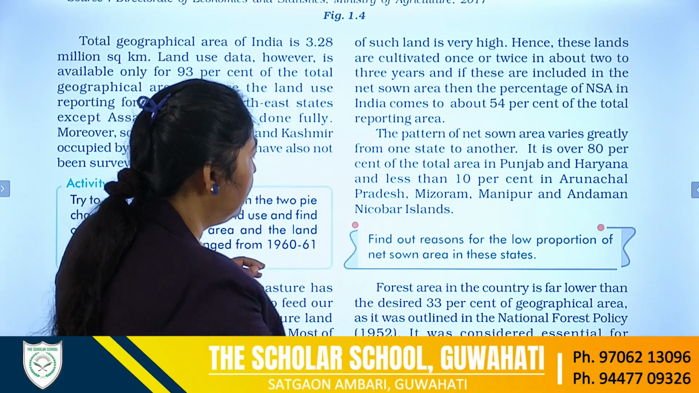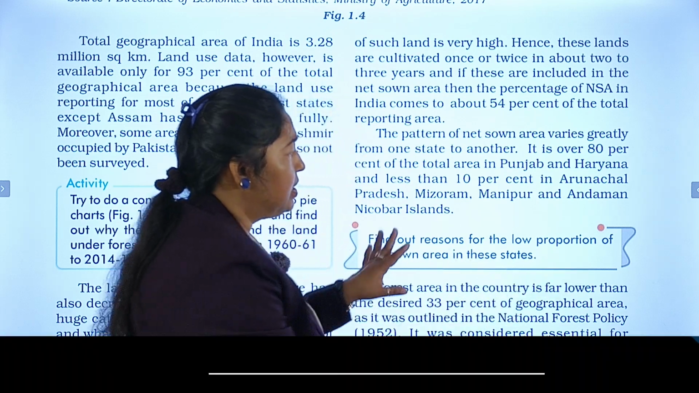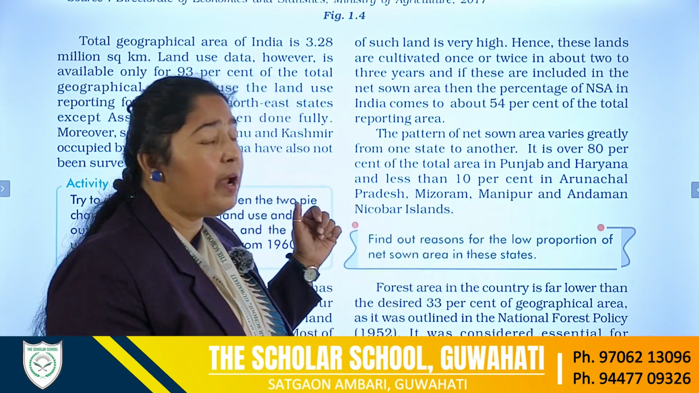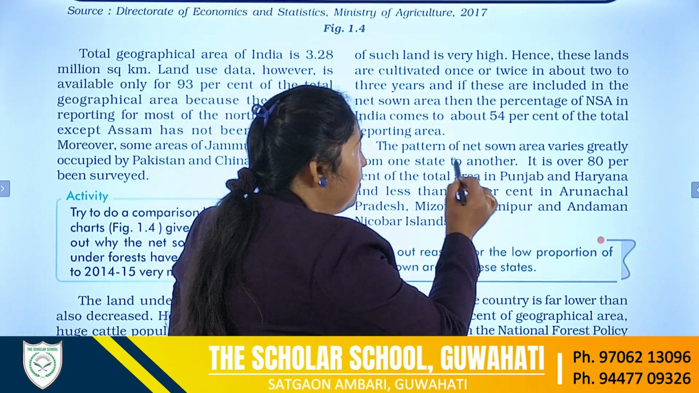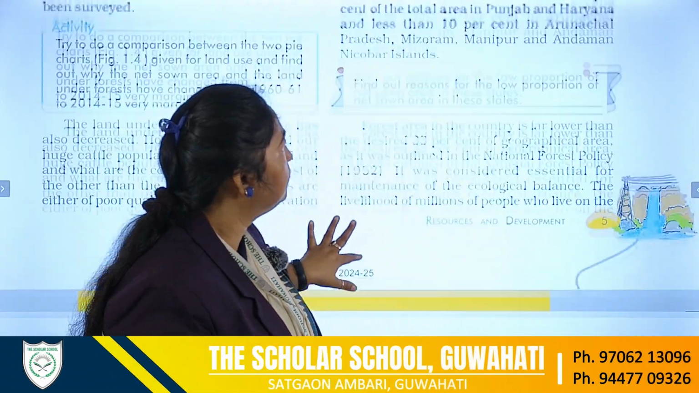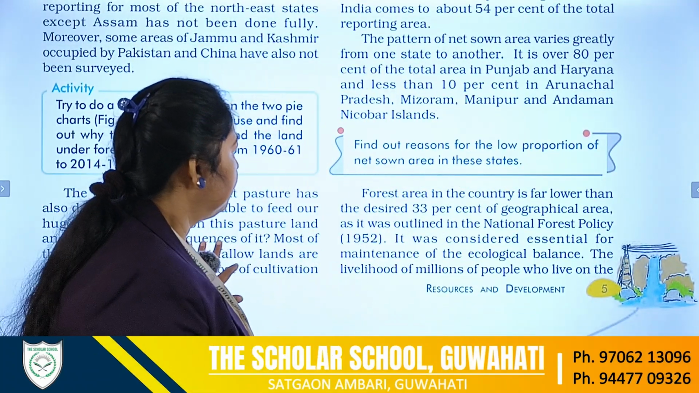So here the question is already given there. Find out the reasons for the low proportion of net sown area in these states, mainly Arunachal Pradesh, Mizoram, Manipur, Andaman and Nicobar Islands. From this part, the MCQ questions are asked. So please go through this part. From this part, the MCQ comes.